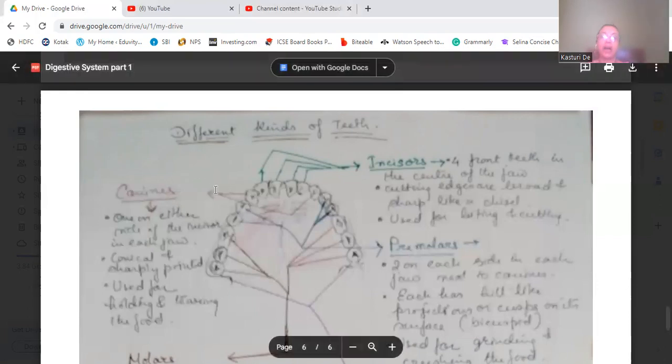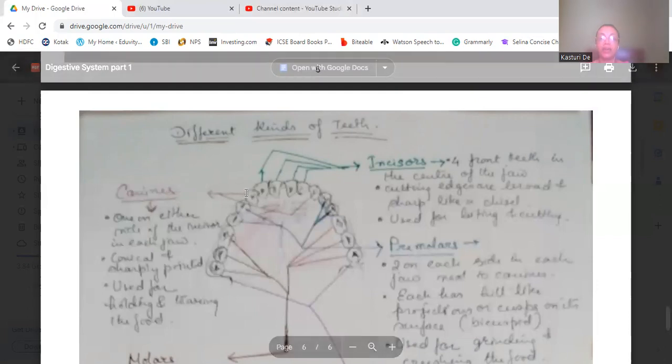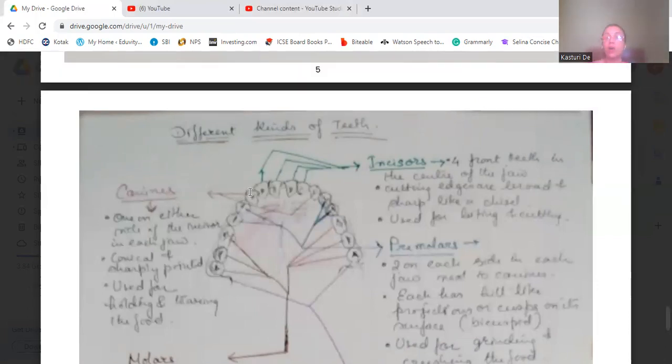Then comes the canine. Canines are one on either side of the incisors. They are conical and sharply pointed. Their crown is conical and sharply pointed, and they are used for holding and tearing the food.